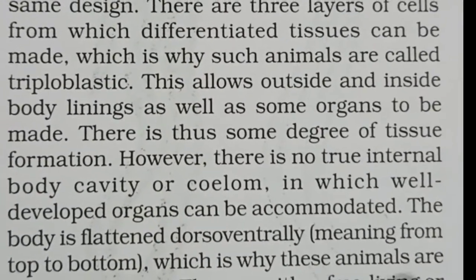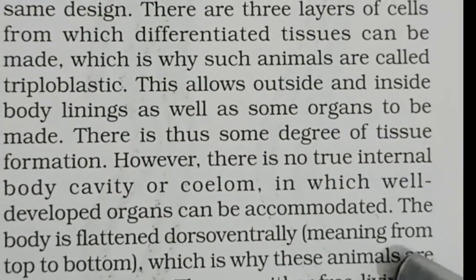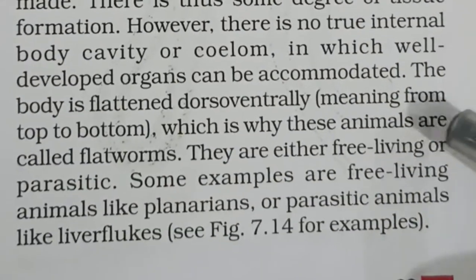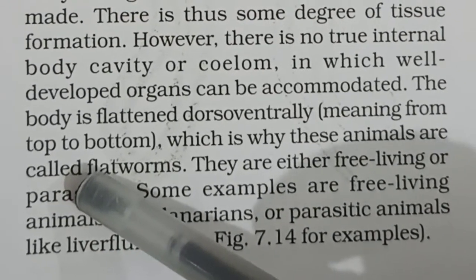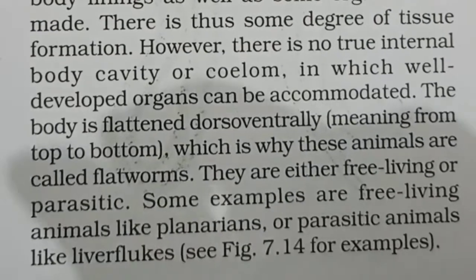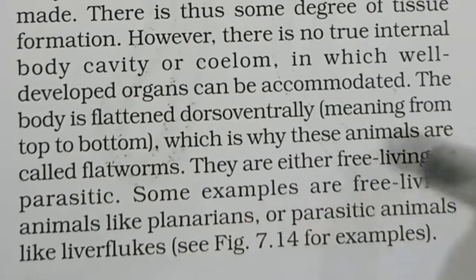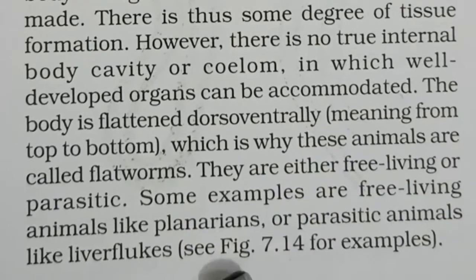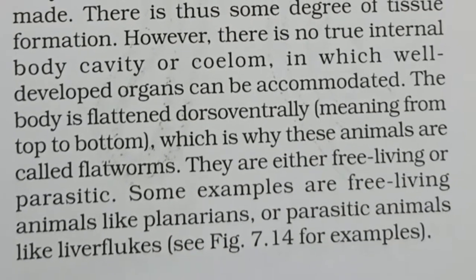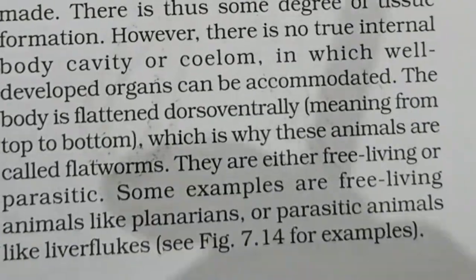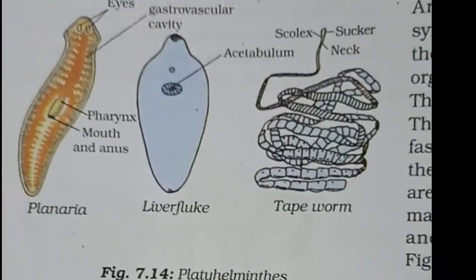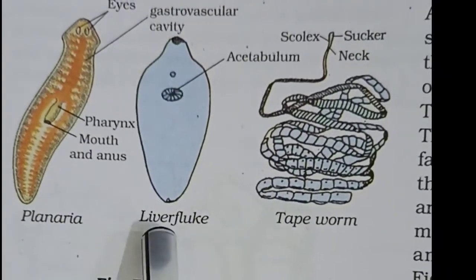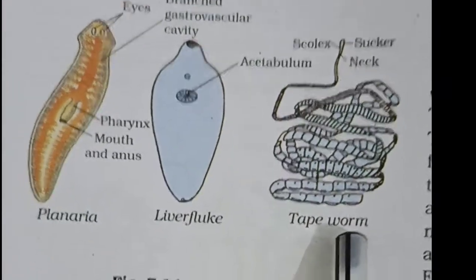These are either free living or parasitic. That means they live alone or they live as parasites. Parasite, you know. Next we have some examples. Free living animals are planarians, and parasitic animals are like liver flukes. See here the diagram of some of the Platyhelminthes: Planaria, a liver fluke, a tapeworm.